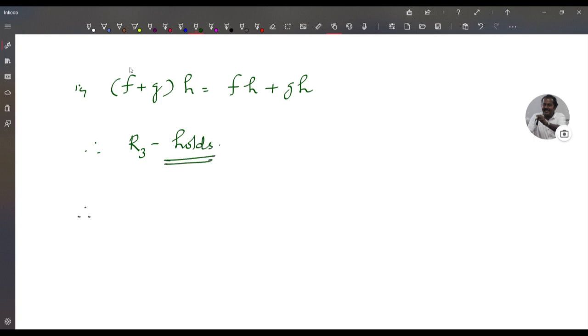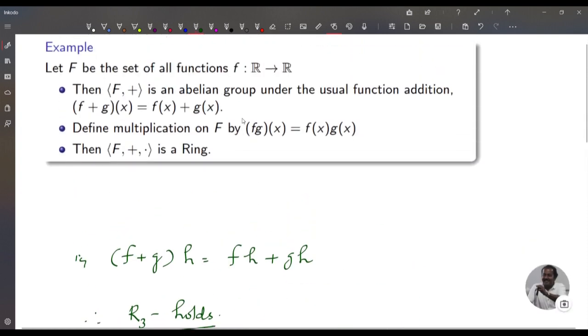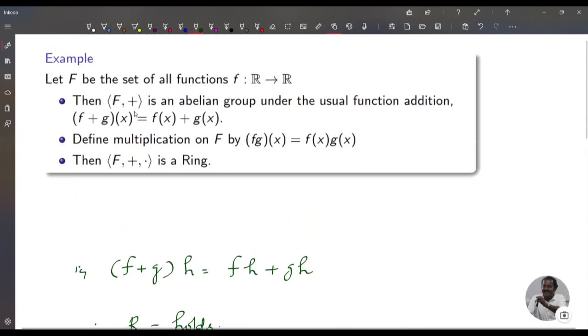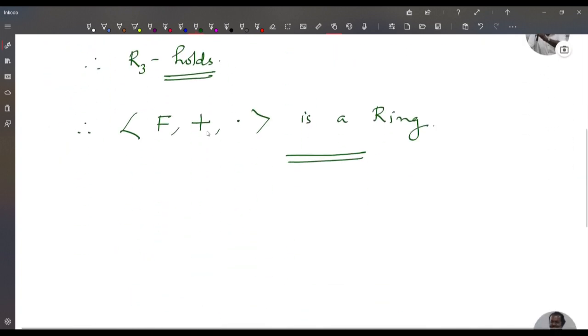Therefore, F together with function addition and function multiplication is a ring. So this is the proof of that statement. The statement was this: F with plus and dot is a ring. So that's all for today.